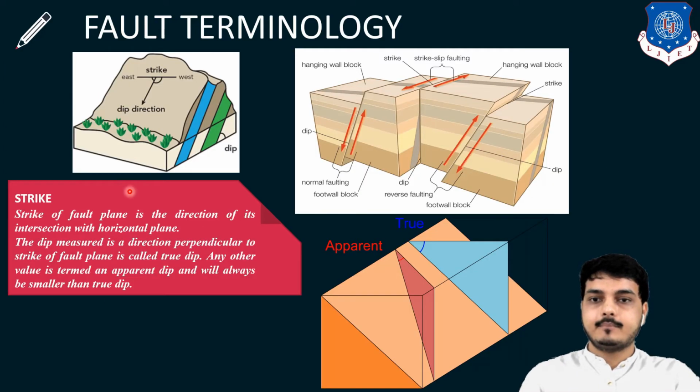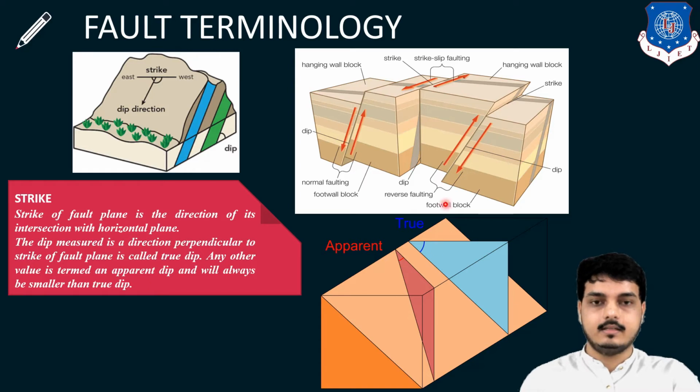Next is strike. So here this line is nothing but my strike. So strike of a fault plane is the direction of its intersection with horizontal plane. So it is in direction with the horizontal plane.